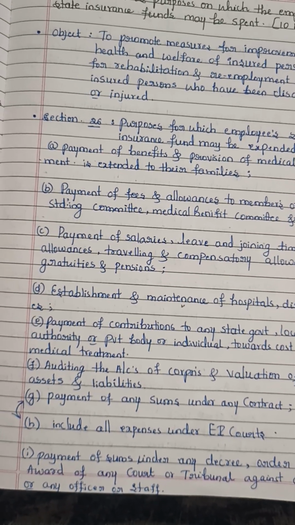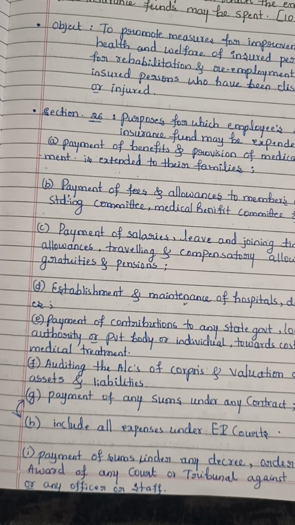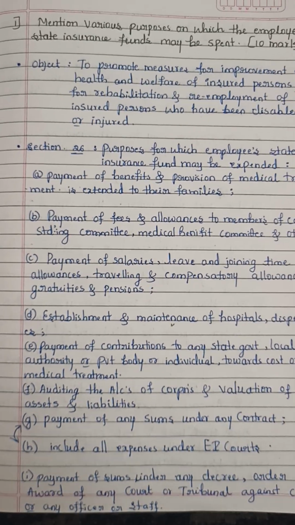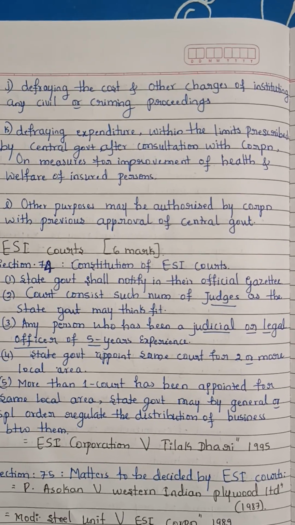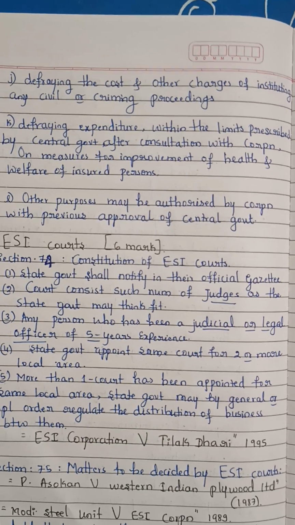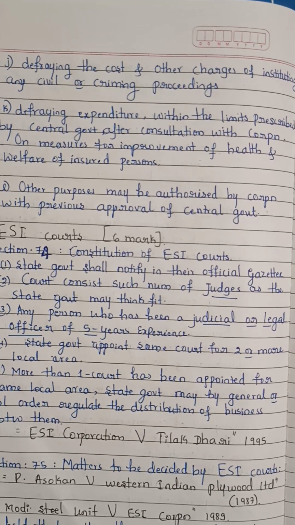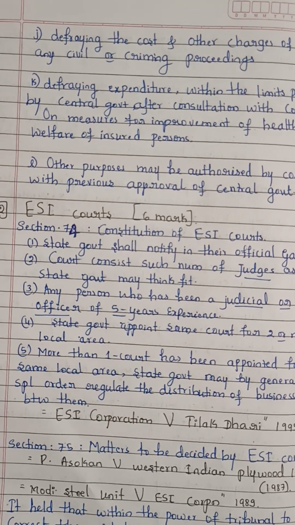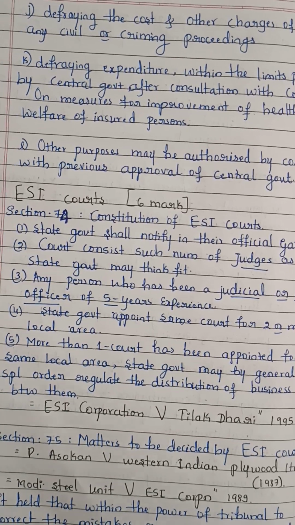And the next one is payment of any sums under any decree, order or award of any court or tribunal against the corporation, its officers or staff, and defraying the costs and charges of instituting any civil as well as criminal proceedings, and other expenditure within the limits prescribed by the central government after consultation with the corporation, on measures for the improvement of the health and welfare of the insured persons, and other purposes approved by the corporation with the approval of the central government.